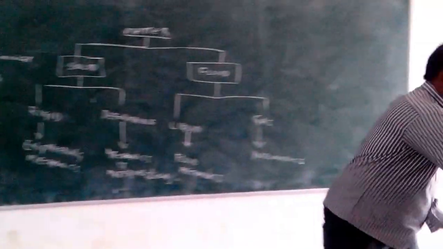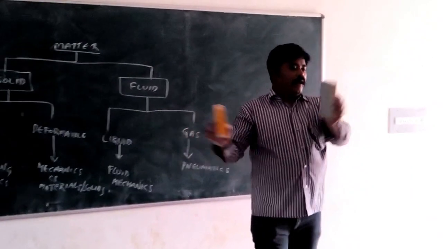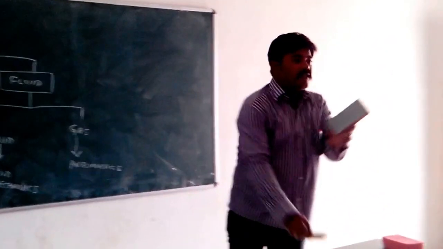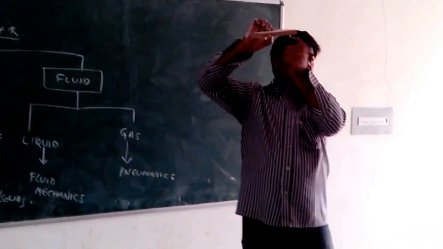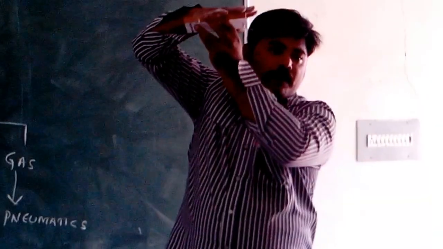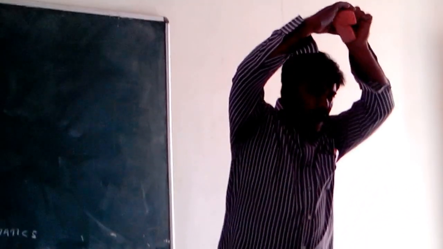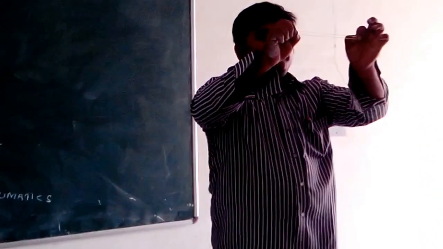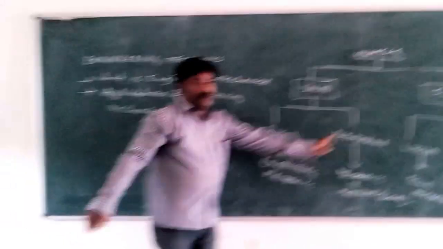Let us consider these two examples. Now this one is rigid, which means it is not changing. Rigid means the outside boundaries are not changing when you are applying some force. If you take this, I am applying force. See, the outside boundaries are changing. If you take this rubber, it is also deforming. So solids are again mainly classified into rigid body and deformable body.